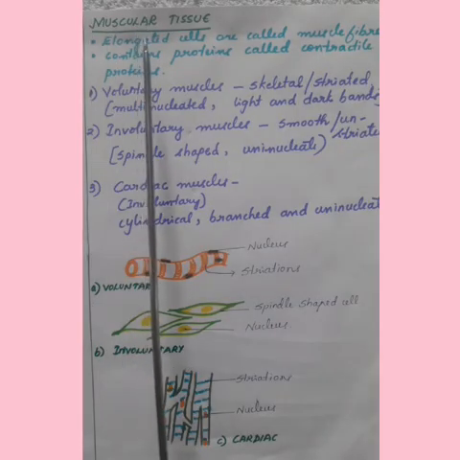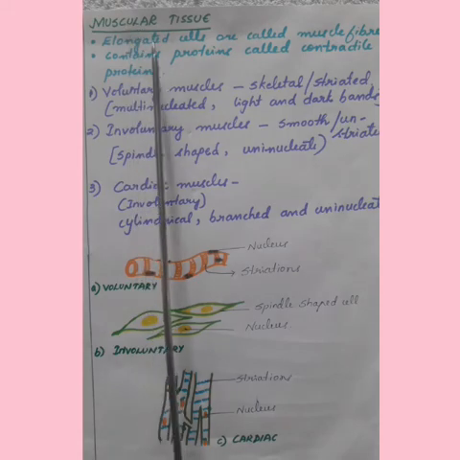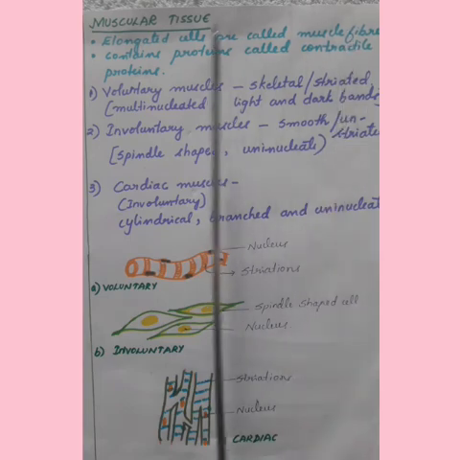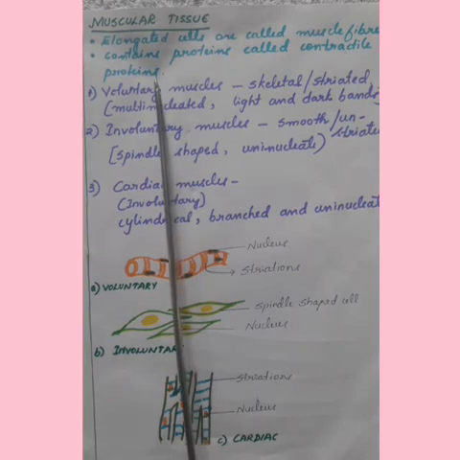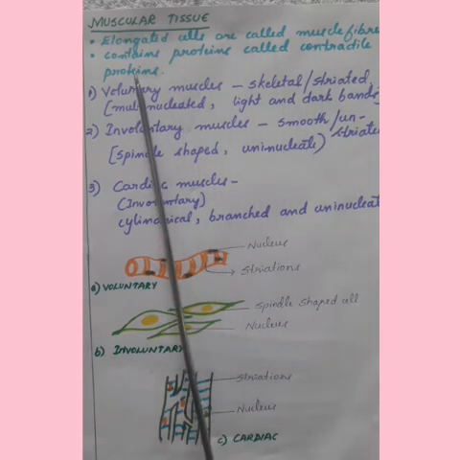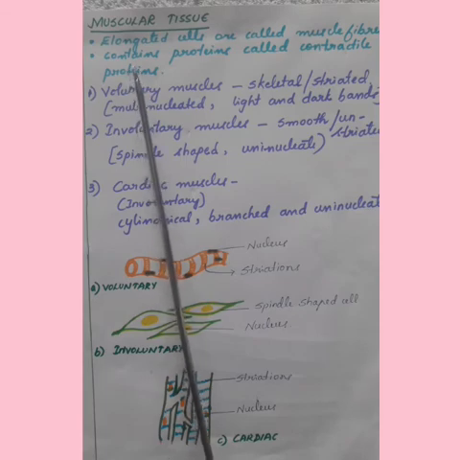Let us study in detail about muscular tissue. The cells of muscular tissue are elongated and are known as muscle fibers. They contain special proteins known as contractile proteins which can contract and relax in order to cause movement. You are able to move from one place to another because of the presence of muscular tissue which has got contractile proteins in them. Because contractile proteins contract and relax in order to cause movement.